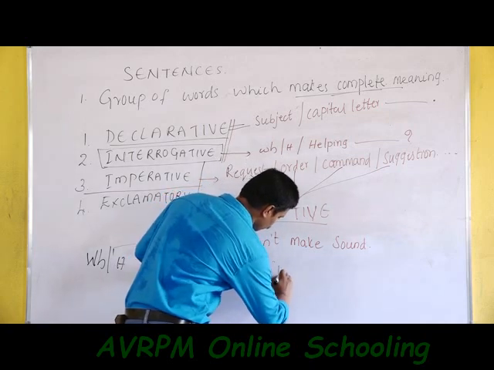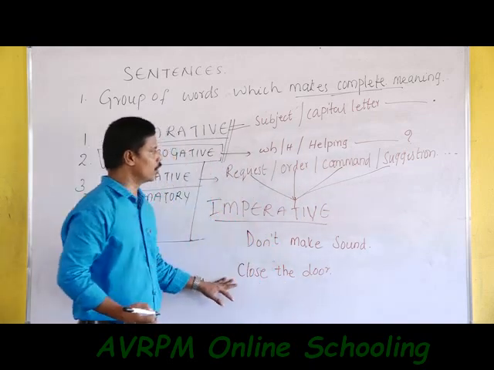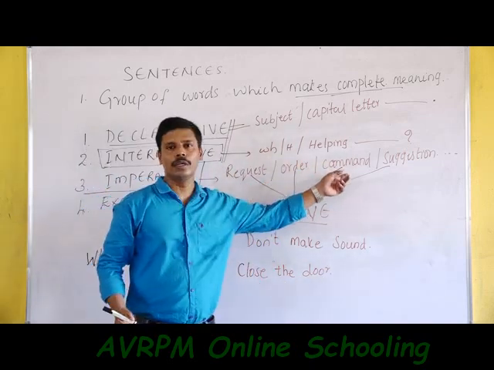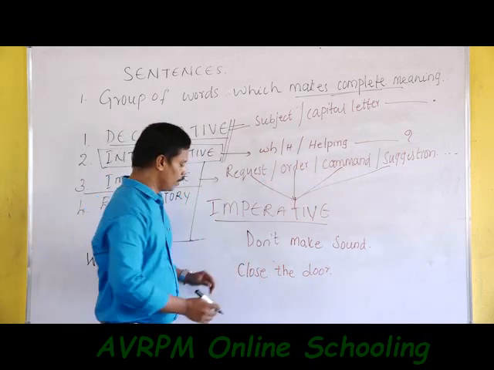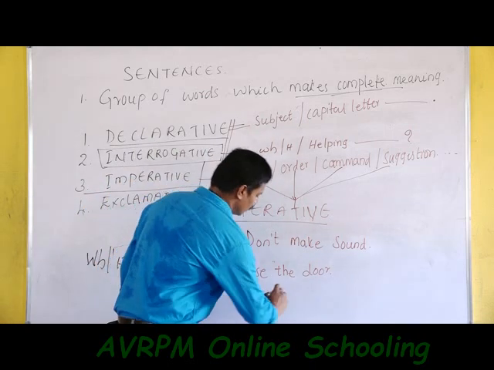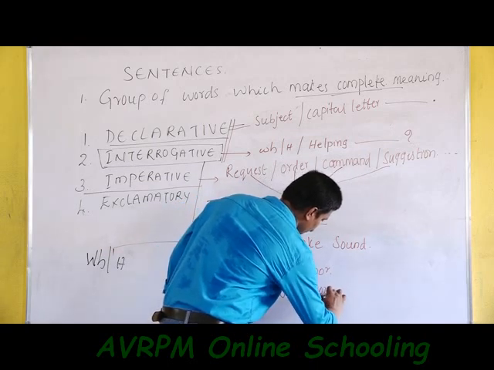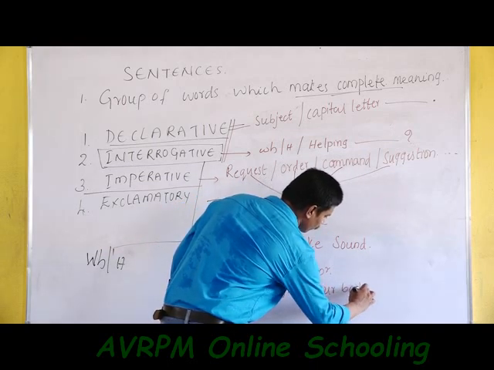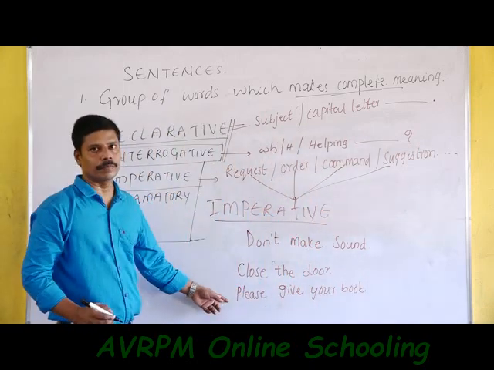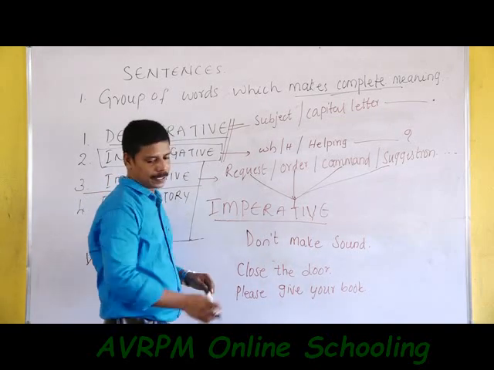Close the door. This also we can use as an order or command. Please give your book. It is a request. Such types of sentences are called imperative sentences.